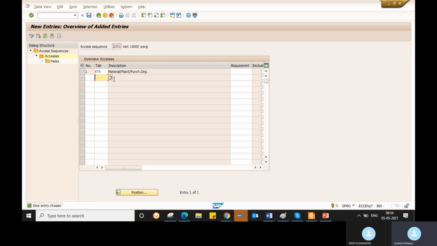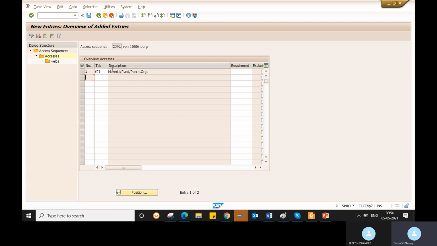Somebody created 678, and I can give multiple condition tables here. If you want to give another condition table also, you can. So I created an access sequence and I am assigning my condition table to my access sequence.